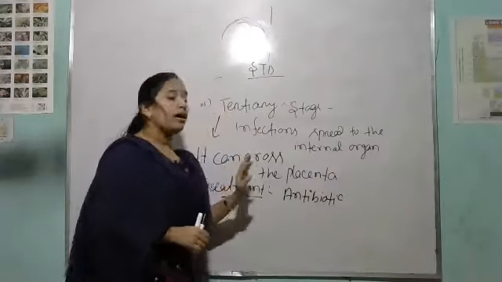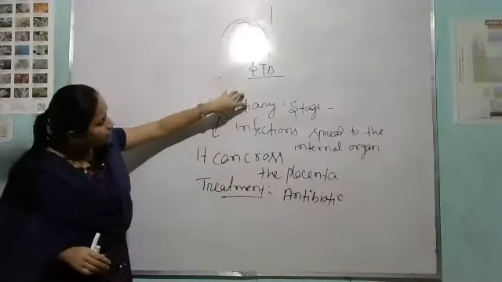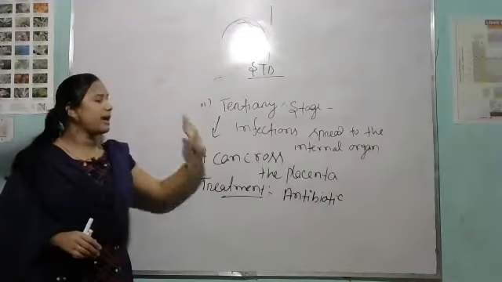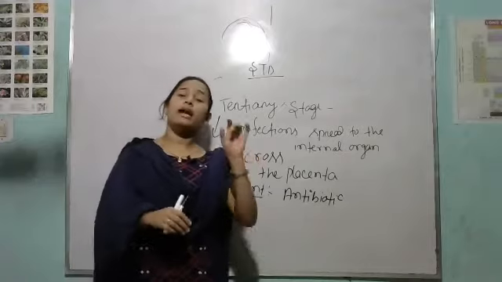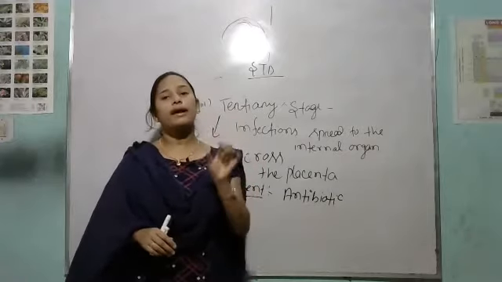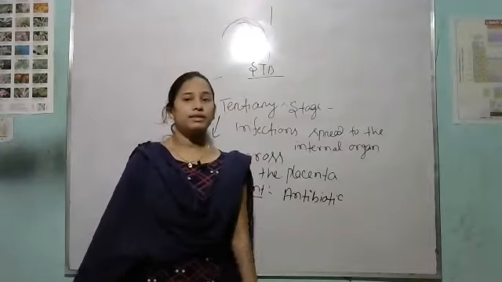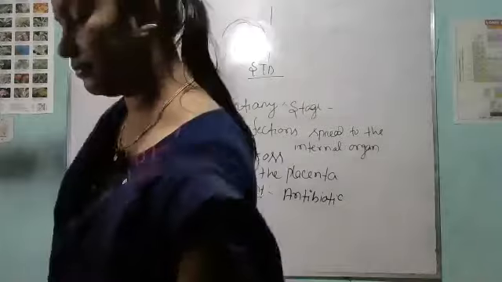Then see, in which stage can the bacteria cross the placenta? In the tertiary stage, bacteria can cross the placenta, so that the embryo will also get infected by this disease. It's all about syphilis. Clear? Then see the next disease, hepatitis.